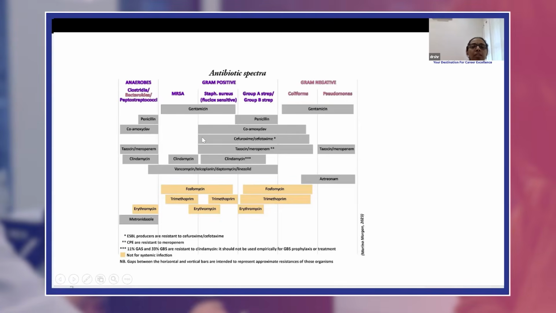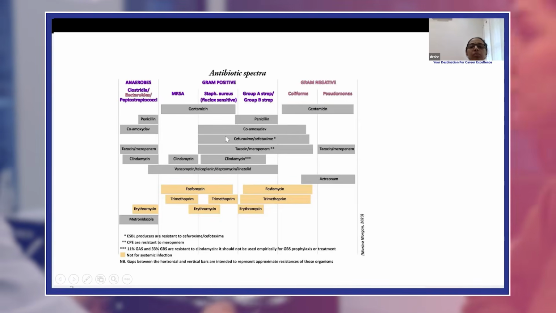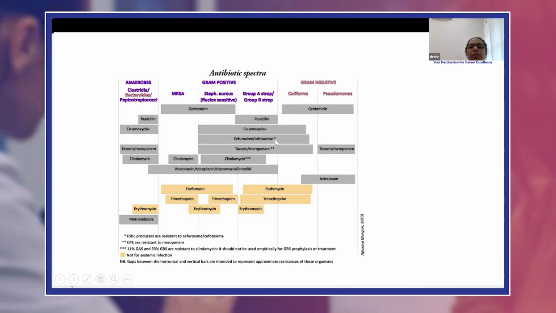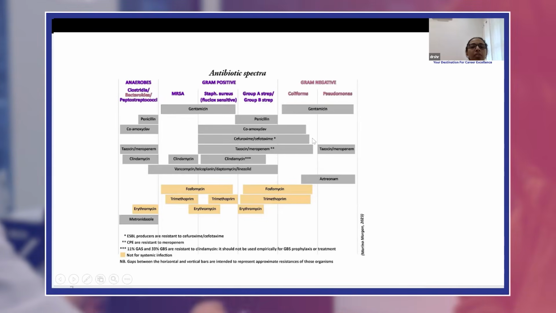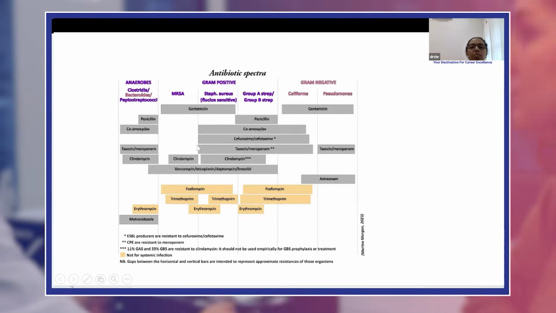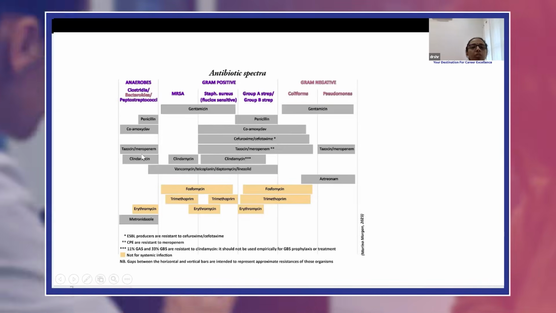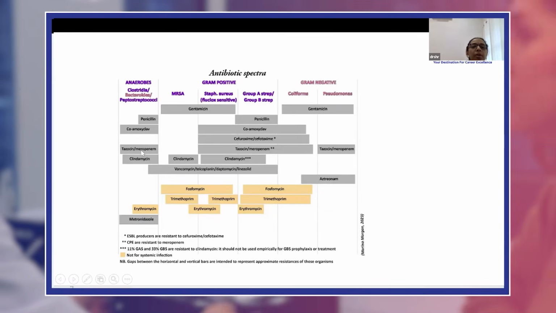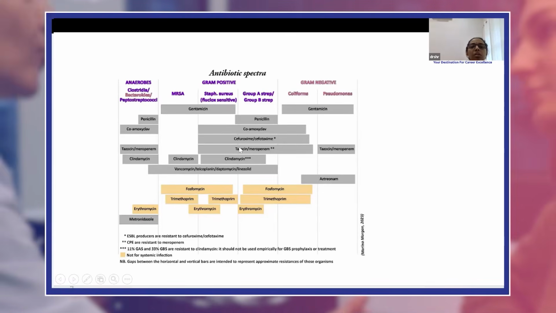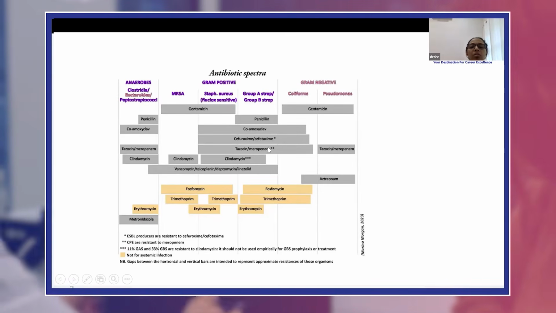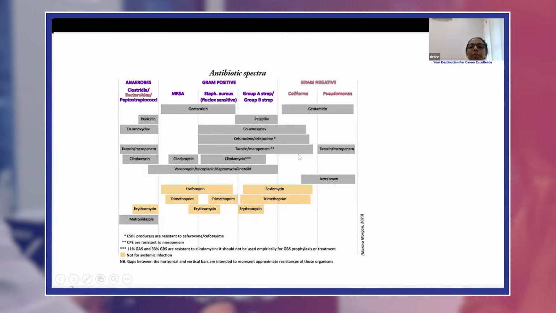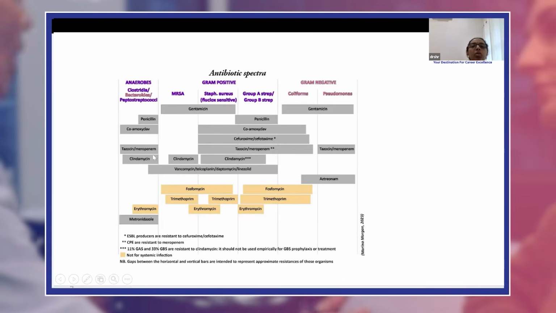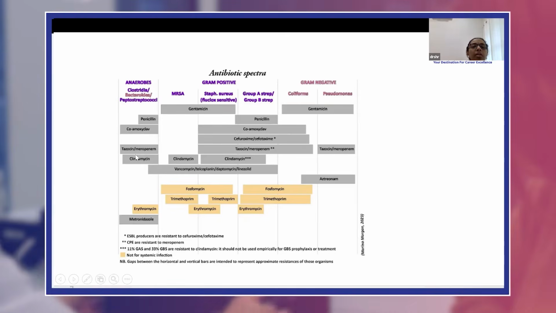Cephalosporins have action against gram-positive, group A and group B streptococcus, most gram-negative. It has no cover against anaerobes, MRSA, and Pseudomonas. Tazocin, that is piperacillin tazobactam, and meropenem cover anaerobes, most gram-positive, group A, group B streptococcus, gram-negative, and Pseudomonas. No action against MRSA.